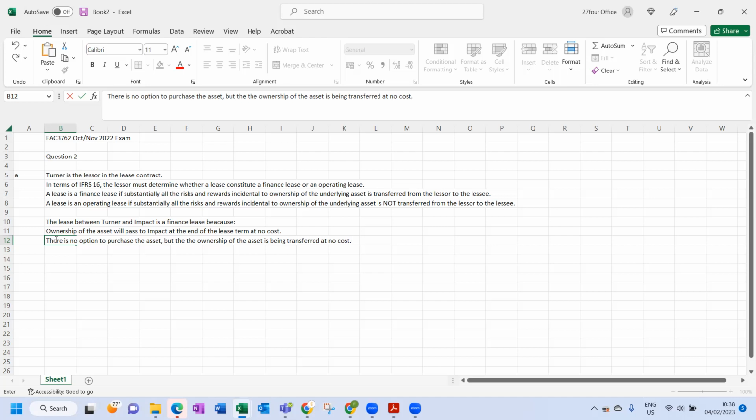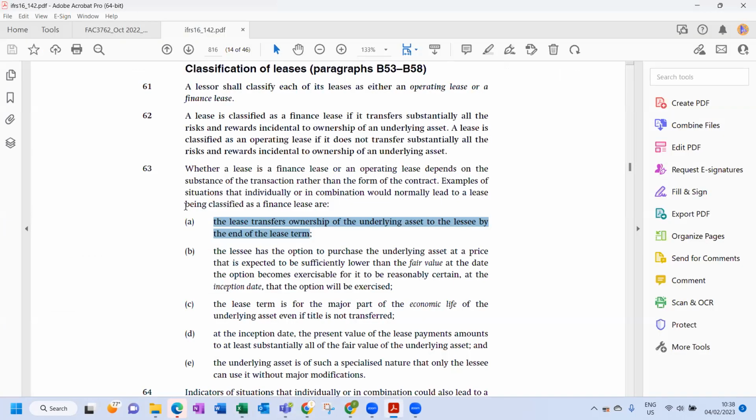The lessee will take it. Okay, so the ownership is transferring. This one is not necessarily important because there is no option to purchase, but we do know the ownership is transferring to the lessee at a zero cost. If the ownership was going to transfer to the lessee at a cost, then we'd have to consider whether that cost is below fair value at that time when it will transfer.